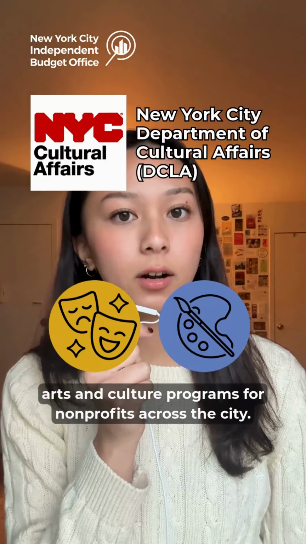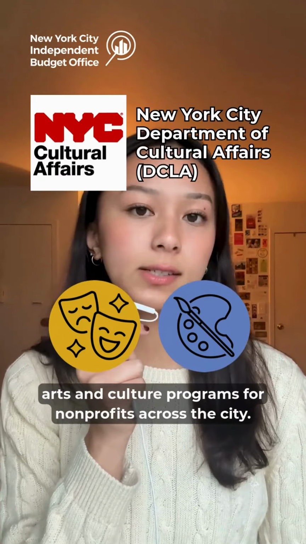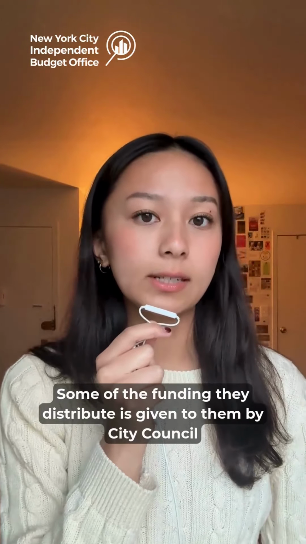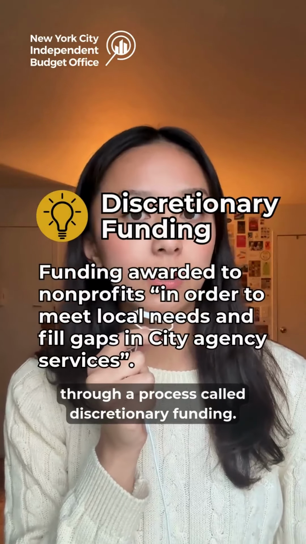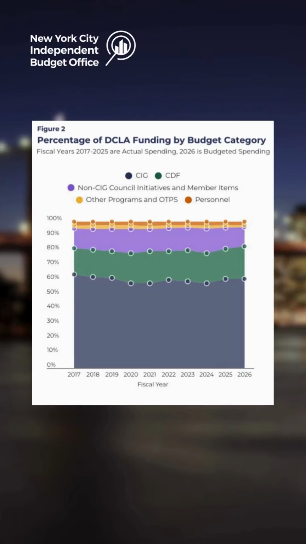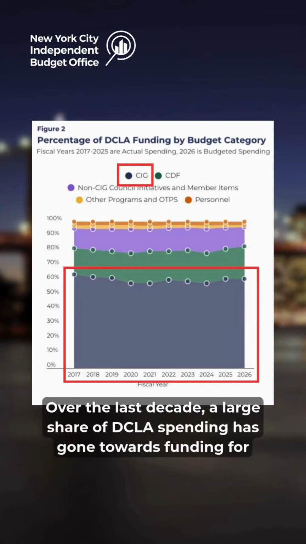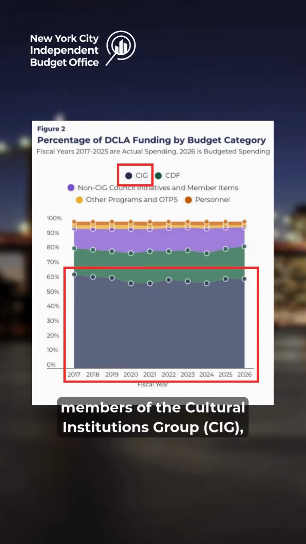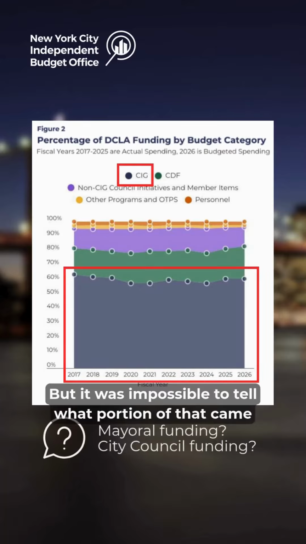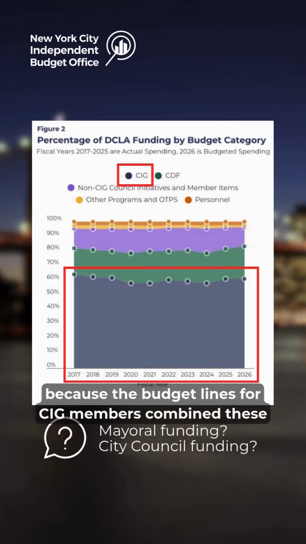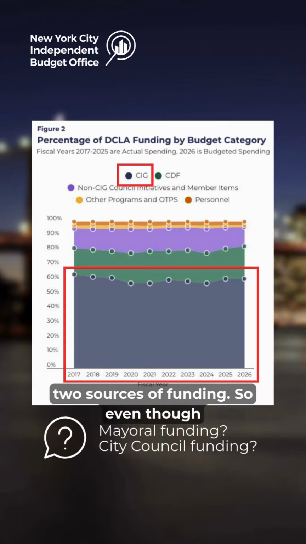The New York City Department of Cultural Affairs awards public funding to arts and culture programs for nonprofits across the city. Some of the funding they distribute is given to them by City Council through a process called discretionary funding. Over the last decade, a large share of DCLA spending has gone towards funding for members of the Cultural Institutions Group, but it was impossible to tell what portion of that came from mayoral funding versus what came from City Council, because the budget lines for CIG members combined these two sources of funding.